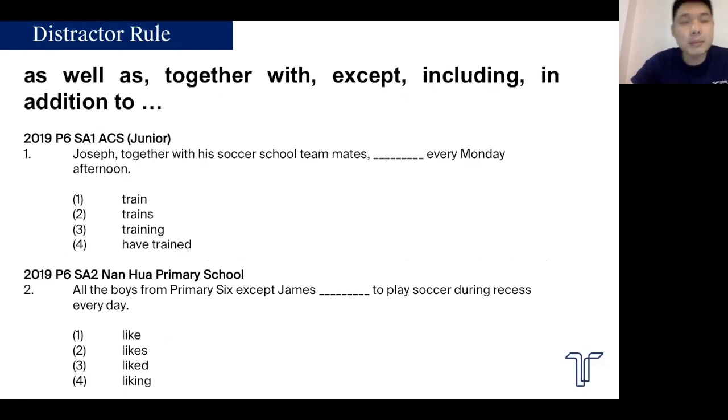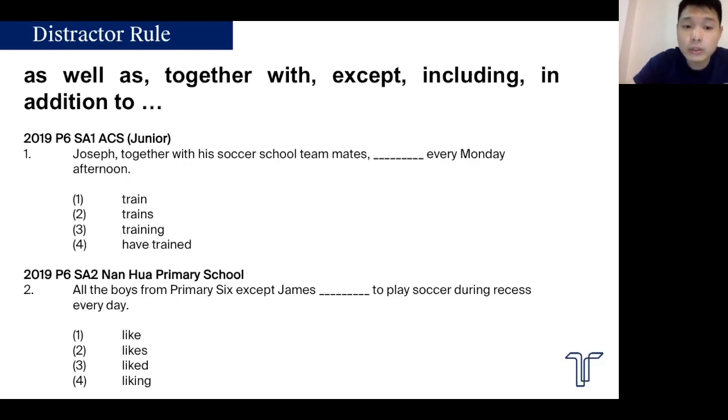Same thing here, every time you see distractors, you know that you need to cancel out whatever is distracting you. So in this case, for the first question, you're going to cancel out together with his school team, his soccer school teammates. And you only care about the subject that appears at the front of the sentence, which is Joseph. So Joseph trains every Monday afternoon. Joseph is your subject. You do not get distracted by soccer school teammates.